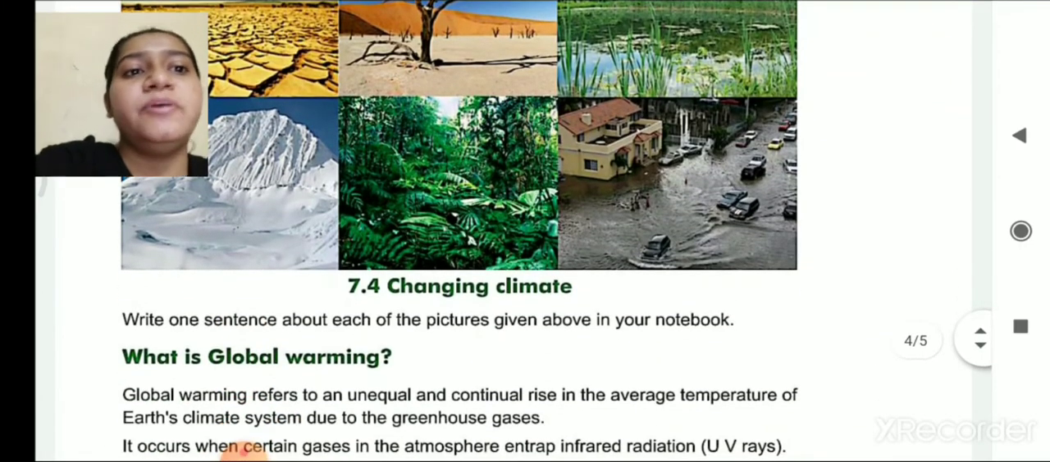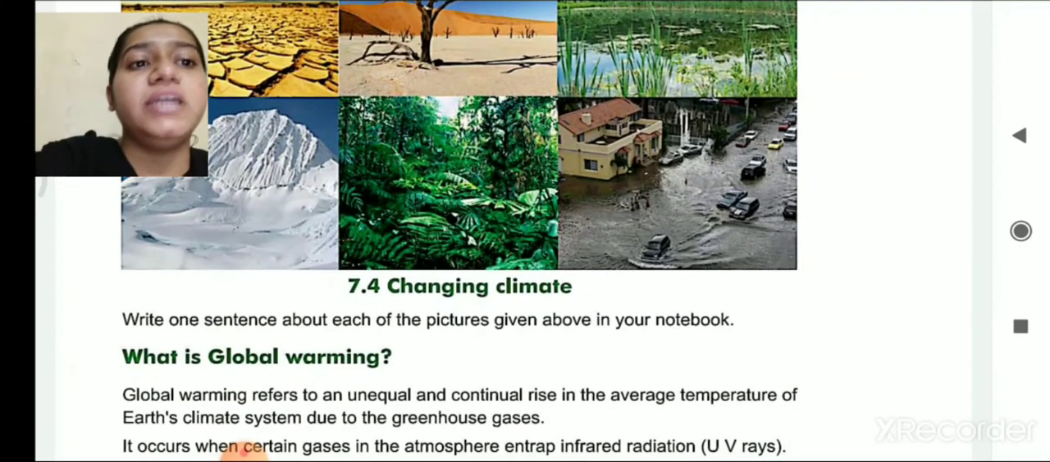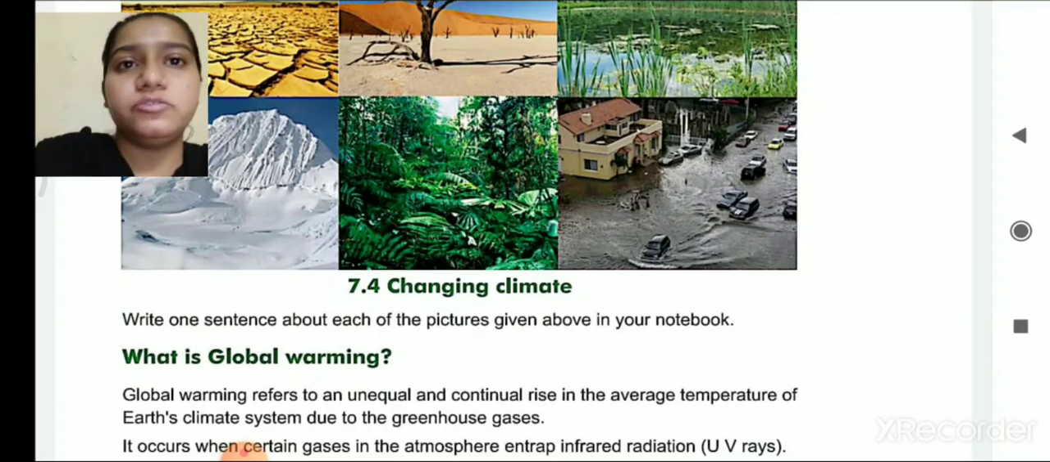Write one sentence about each of the pictures given above in your notebook. So my dear students, this is what we will write once we come to the regular classes. Till then, no need to write this in your fair book.